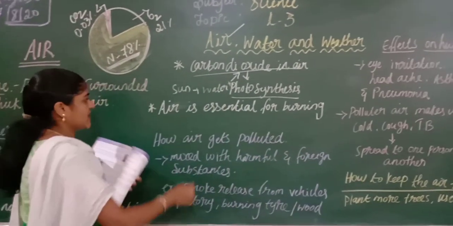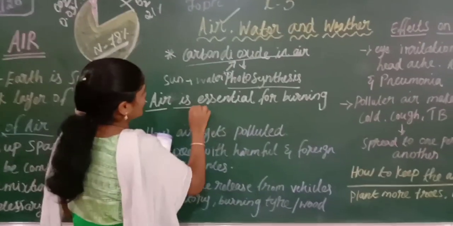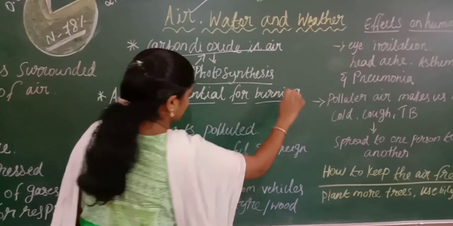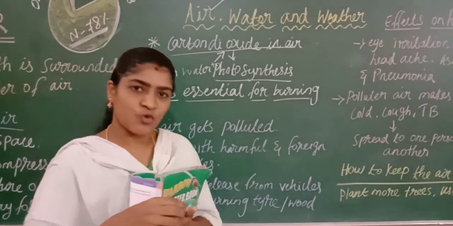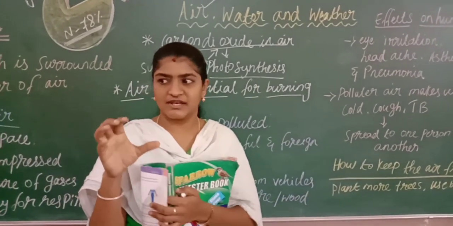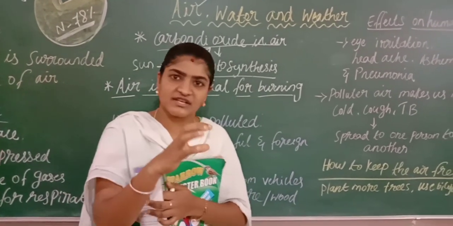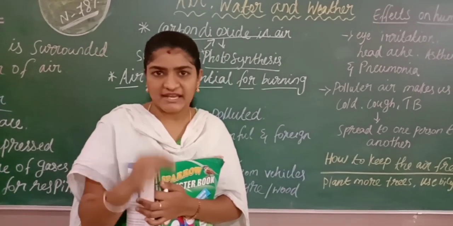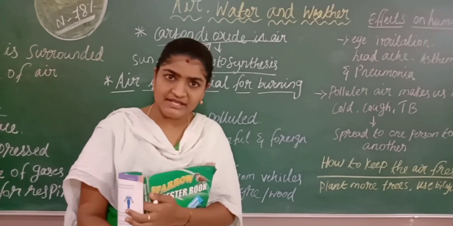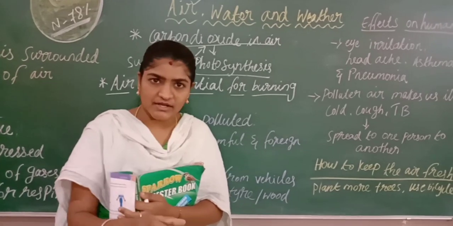Okay, and next one we are going to see: air is essential for burning. Here I am going to give a small example. In a box or in a glass jar, you can light a candle and keep it inside the box or a bottle.